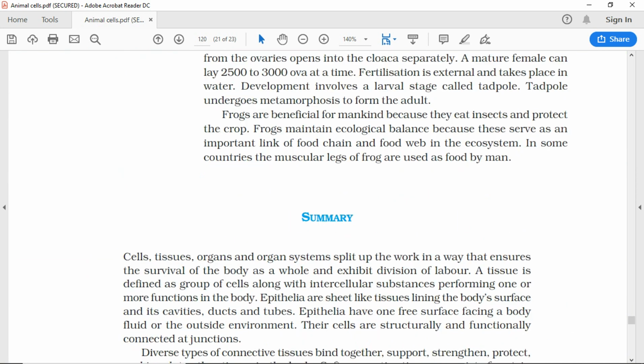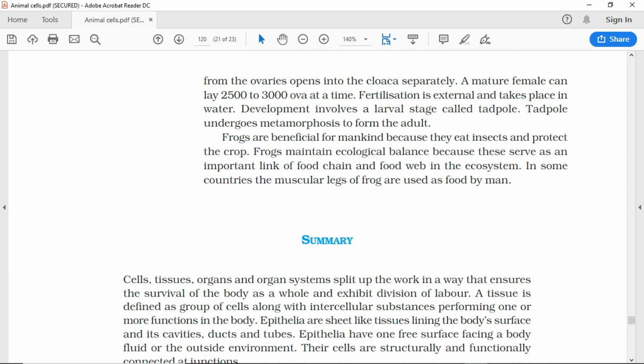A mature female can lay 2,500 to 3,000 ova at a time. Fertilization is external and takes place in water. Development involves a larval stage called tadpole. Tadpole undergoes metamorphosis to form the adult.